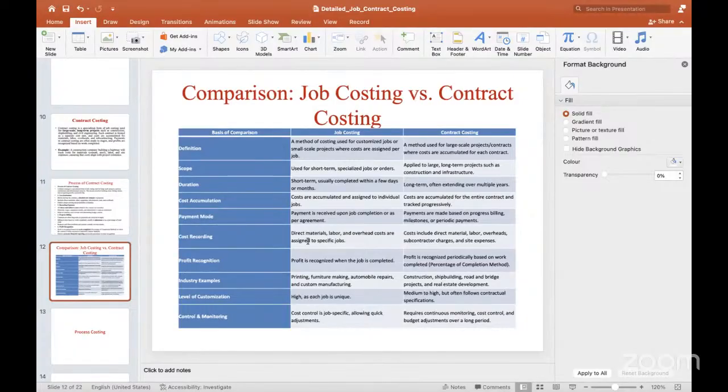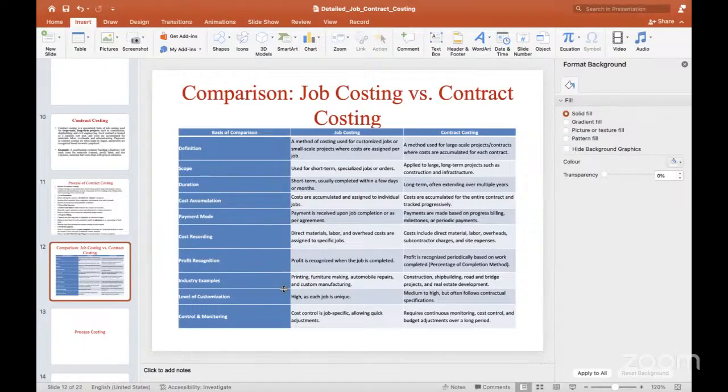The cost recording: direct material, labor, overheads costs are assigned to a specific job. So in contract costing also, these cost elements are all included. At the same time, overheads also we are going to take, and extra subcontractor charges and site expenses additionally we are going to record. Profit recognition. Profit is recognized when the job is completed. But in contract costing, profit is recognized periodically, based on work completed.